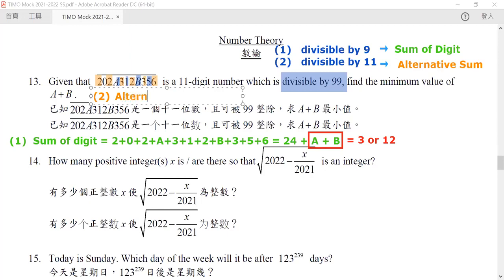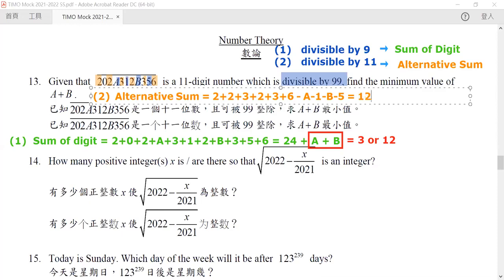The alternate sum will be equal to 2 plus 2 plus 3 plus 2 plus 3 plus 6 minus a minus 1 minus b minus 5. This number should be divisible by 11. But what exactly is this number? If you sum all the numbers before it, you will see that it is equal to 18 minus, so it will be equal to 12 minus a minus b.